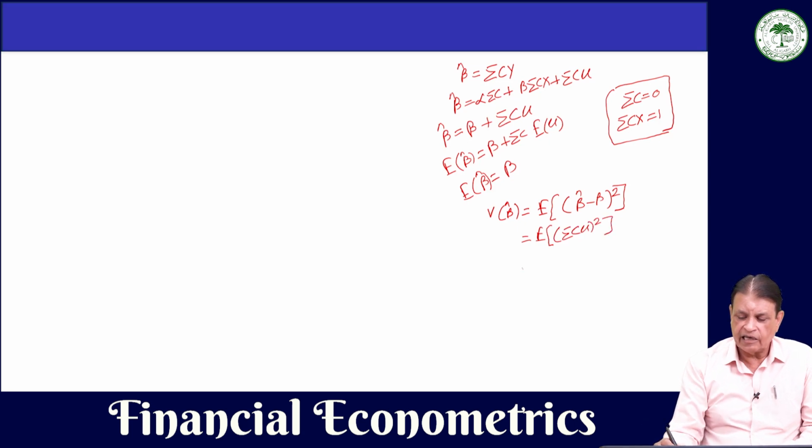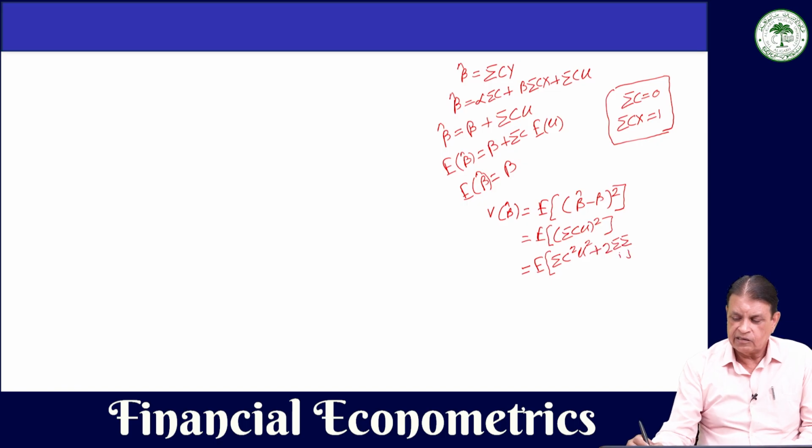This we can write as we have done earlier, just now we did it. This we can write as expected value of summation c square u square plus 2 summation i summation j ci cj ui and uj, the bracket is closed.